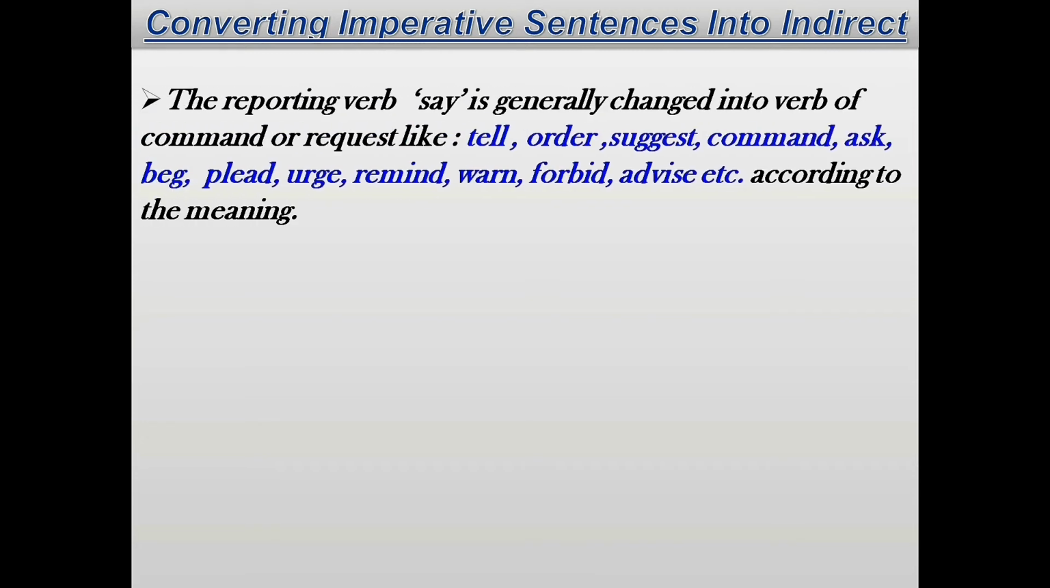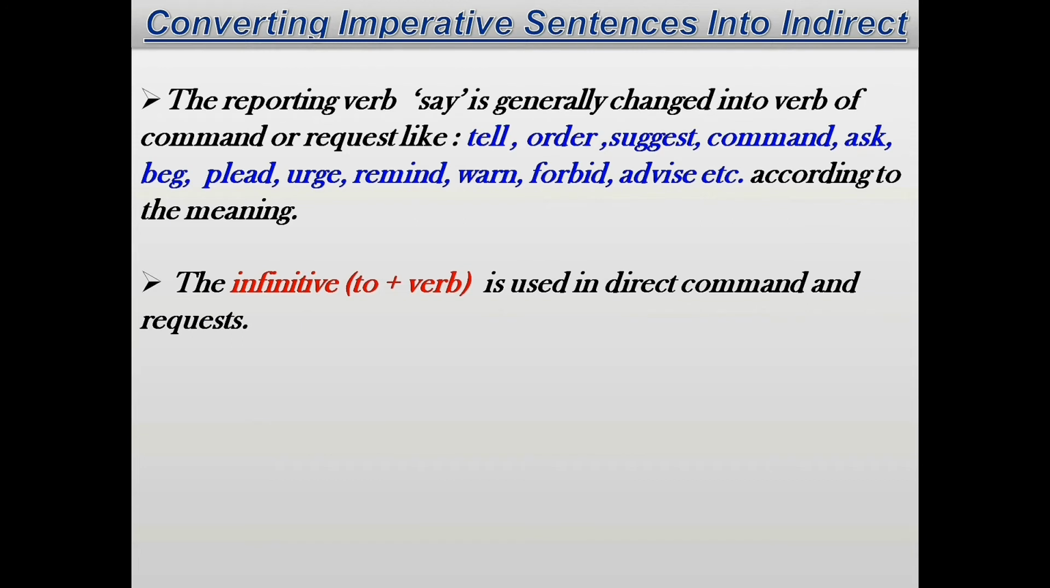So, rules for converting imperative sentences into indirect. The reporting verb say is generally changed into a verb of command or request. For example, tell, order, suggest, command, ask, beg, plead, urge, remind, warn, forbid, advise, etc. It depends upon the meaning of the sentence. The infinitive is used in direct command and request. What is an infinitive? Infinitive is to, when to is used along with the first form of the verb.